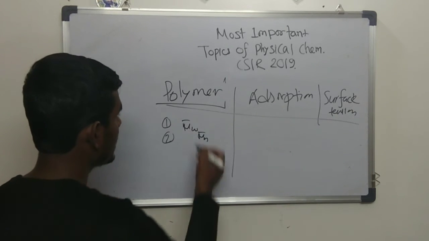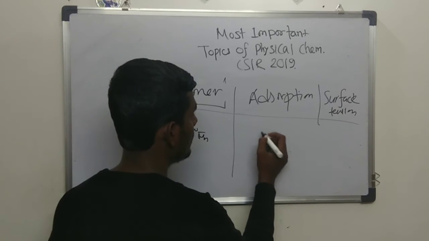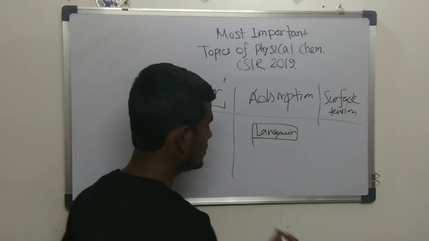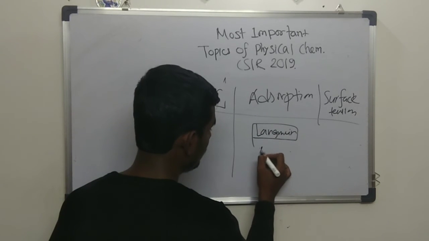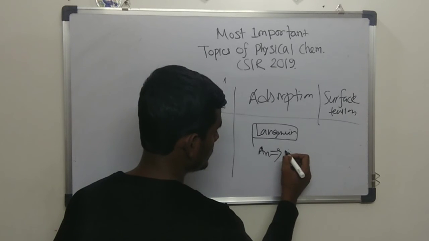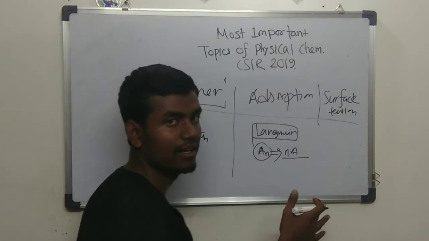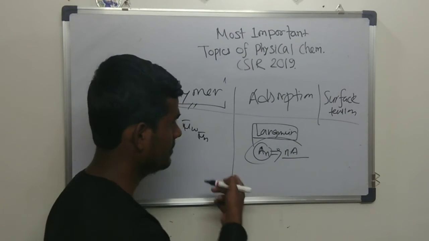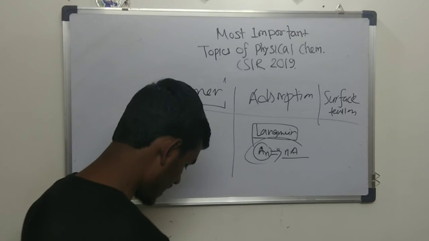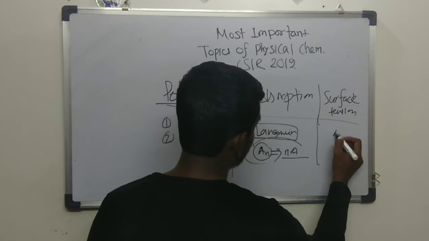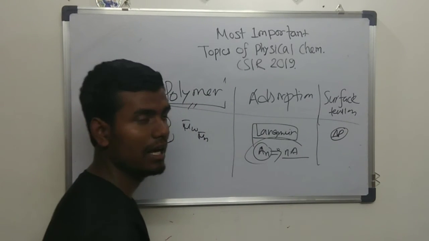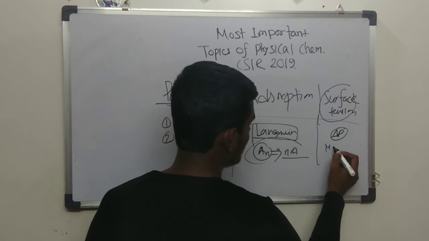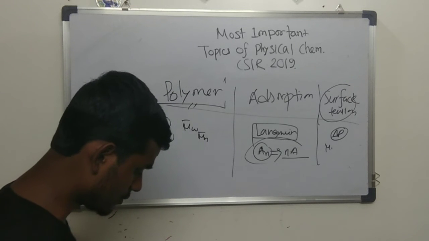These are the questions that have been asked from polymer chemistry. Whereas in adsorption, you have to follow the Langmuir equation. One particular topic of interest is that they will give a system like A2 which undergoes dissociative adsorption, say A2 dissociates to give A, and what will be the Langmuir equation? It's been asked already. So this kind of question is very much a favorite for CSIR. And then coming to surface tension: delta P, excess pressure, and one point I missed, along with surface tension, some concept of micelles and other things are also important.